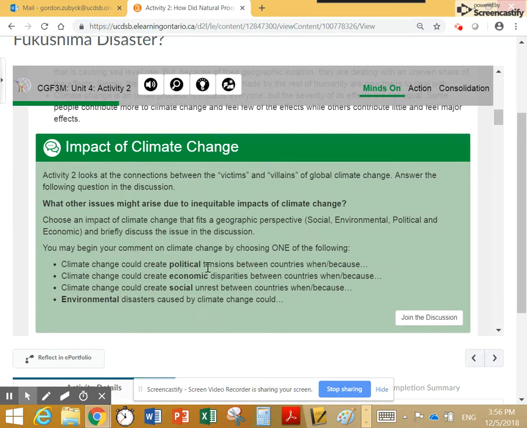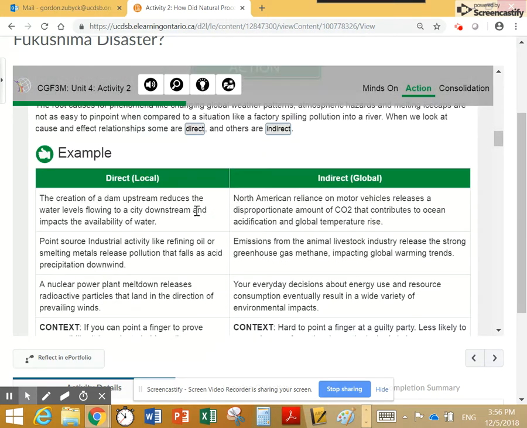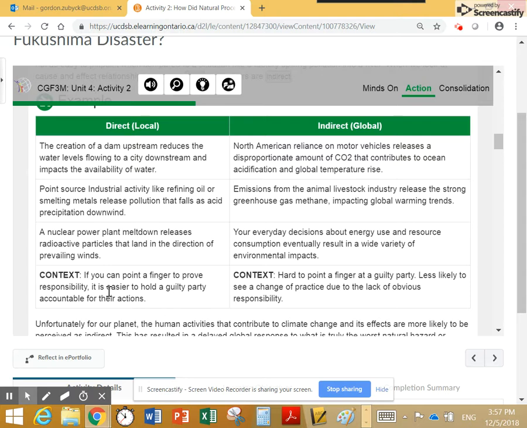You'll choose one, and you'll then give an example of political tension that could be created, or an economic disparity, some social unrest, or an environmental disaster related to that. You then move into the action section, and here it's talking about direct and indirect things that could happen. Direct things are usually local. For example, you build a dam upstream, which reduces the water levels downstream. You're able to point your finger at it and say, okay, there's no water down here because they built the dam. So it's quite easy.